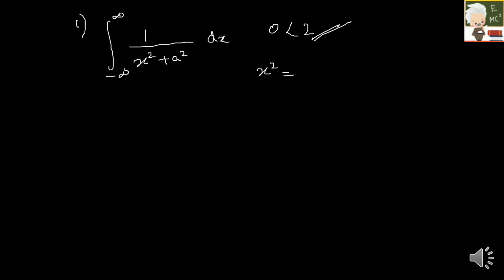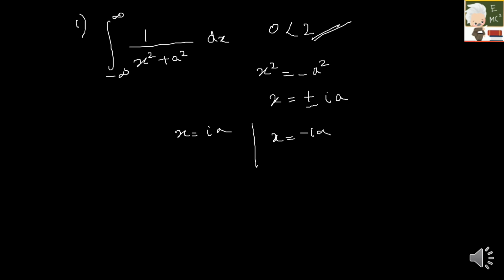First question: integral from minus infinity to plus infinity of 1 by x square plus a square dx. First condition to check: order of numerator is less than the order of denominator. Order of numerator is 0, order of denominator is 2, so it is fine. First we have to find our singular points, which is x square equal to minus a square, so x is equal to plus or minus ia. First x is equal to ia and next x is equal to minus ia.